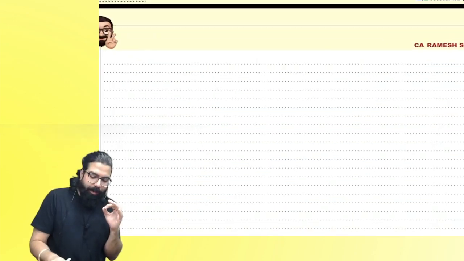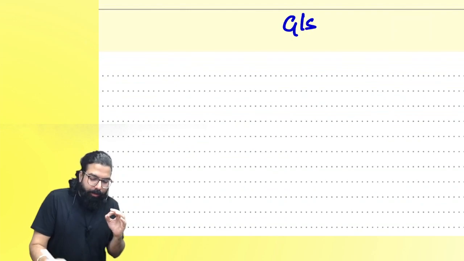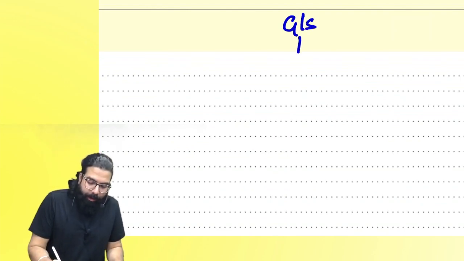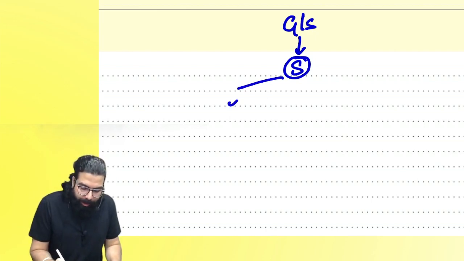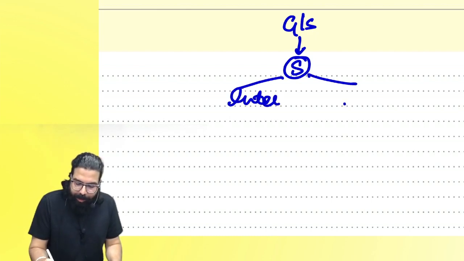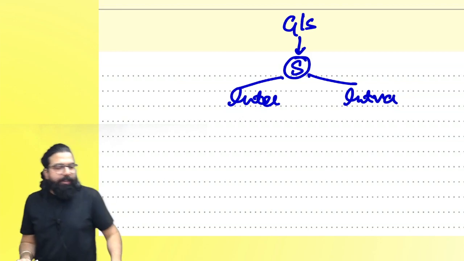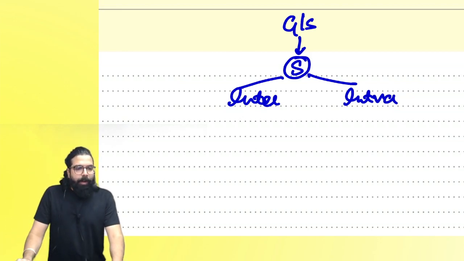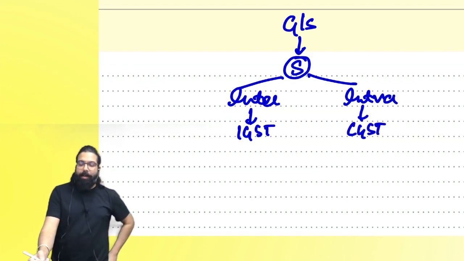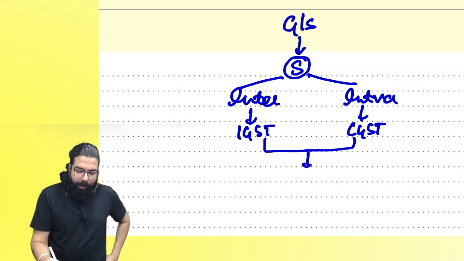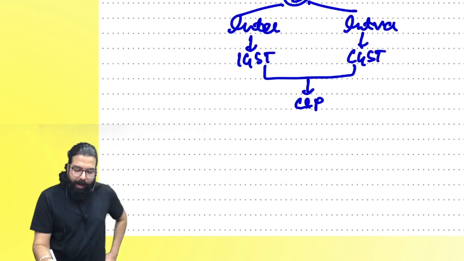We started learning GST with everyone. Goods or service has to be supplied. Supply can be either interstate supply or intrastate supply. Interstate supply, what will happen, everyone? Interstate supply, IGST will be levied. Intrastate, CGST will be levied. Once GST is levied, then what will happen, everyone? Here, GST has to be collected and paid by a taxable person.